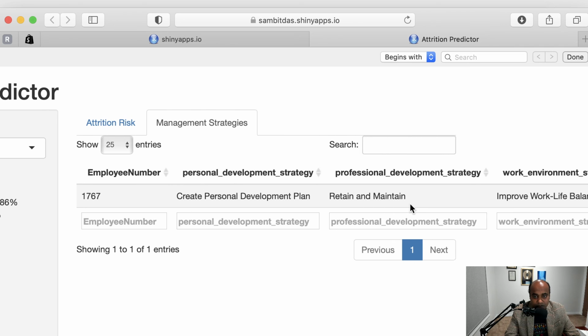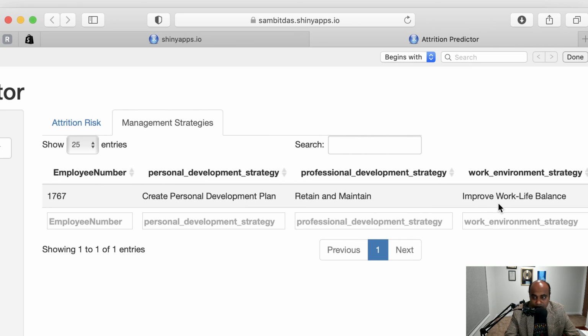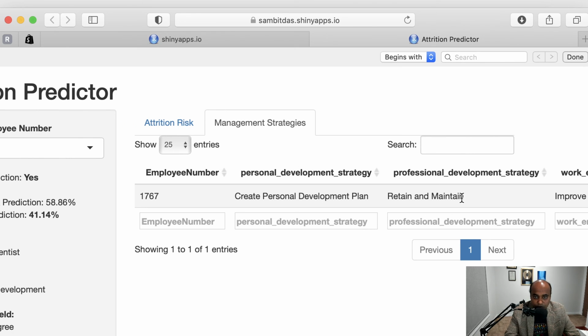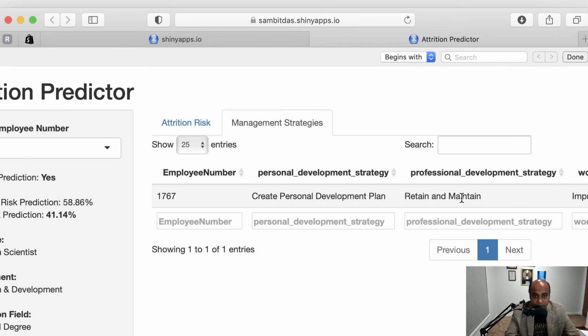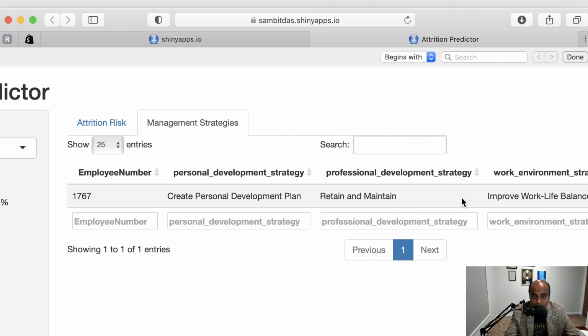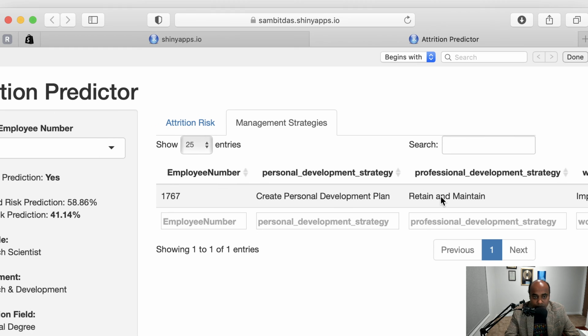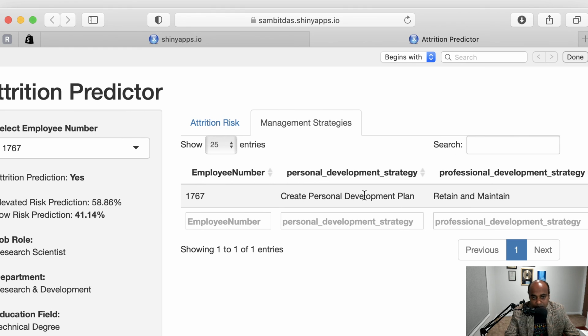So you can see that because of the distance from home factor, there is an improved work-life balance strategy that we have to explore with the person. Retain and maintain has to do with the professional development features related to the job that I mentioned. Sorry, also it has to do with the overtime, because the person was working overtime, and of course then there's the personal development plan.